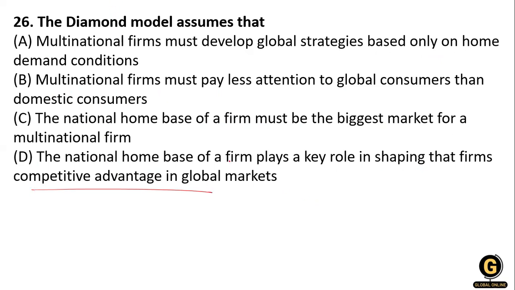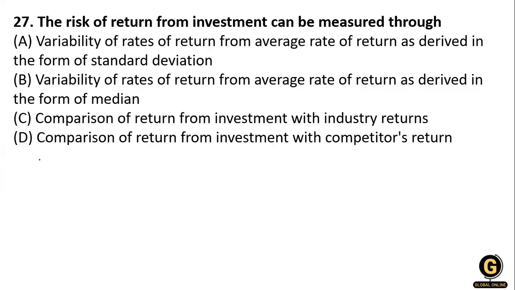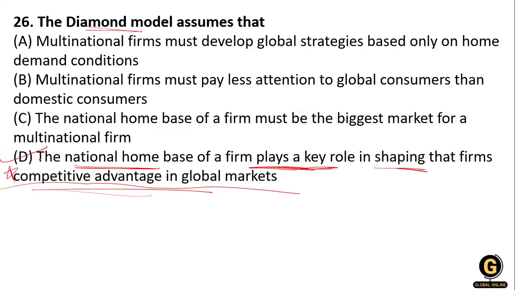So that is the diamond model. The diamond model is related to the national home base of the firm playing a key role in shaping the firm and its competitive advantage. This is important, that is a competitive advantage in the global market. Clear? So option D is right. Now the next question.